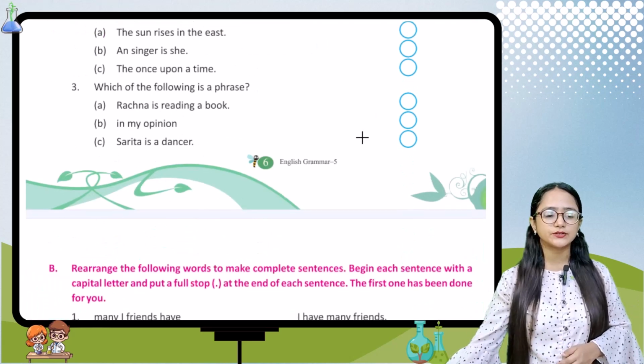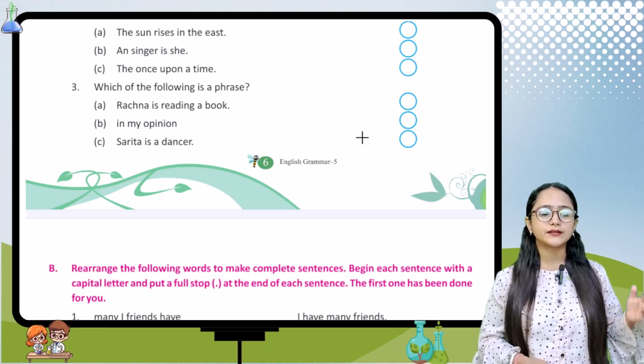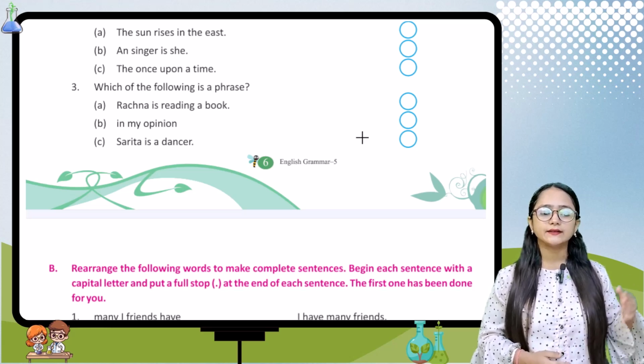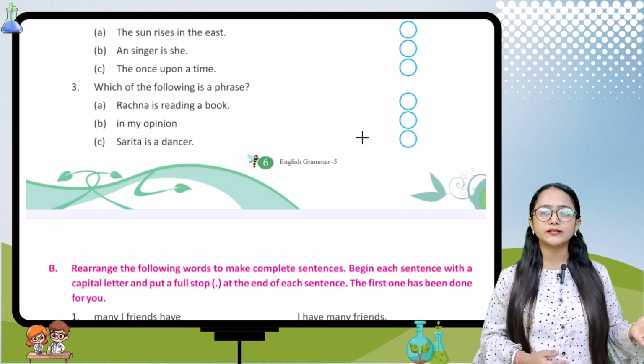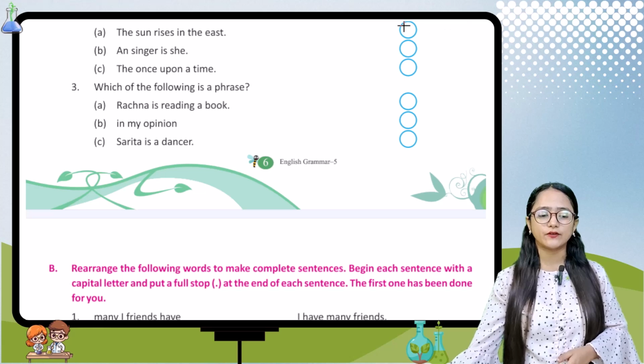Now the next question is, which of the following is a sentence? Options: the sun rises in the east, as and singer is she, the once upon a time. So the correct answer is the sun rises in the east. This is the correct form of the sentence.